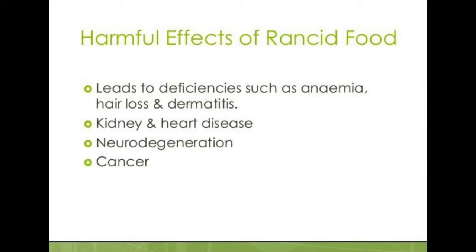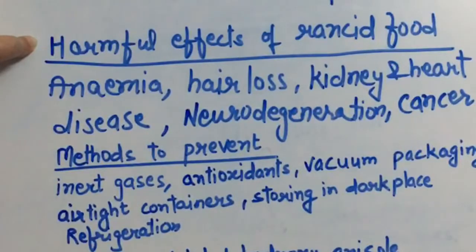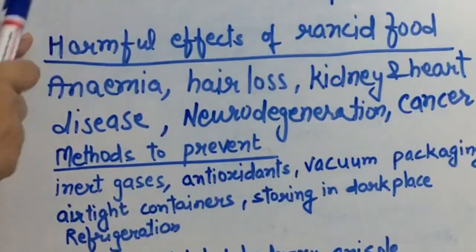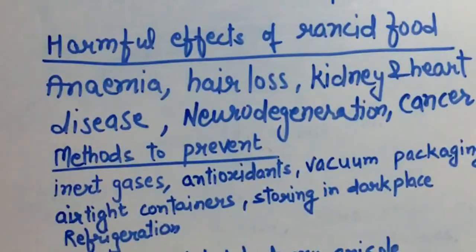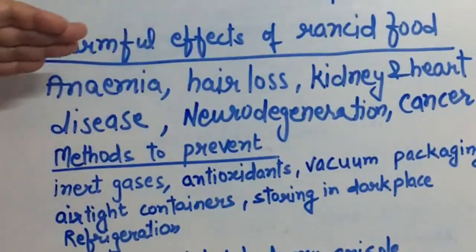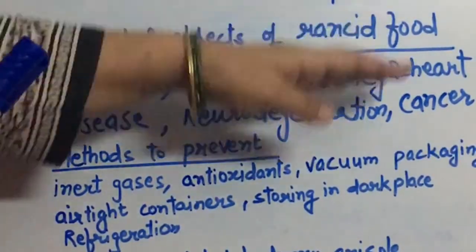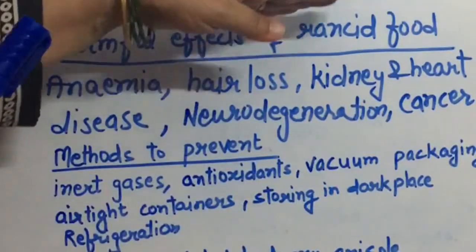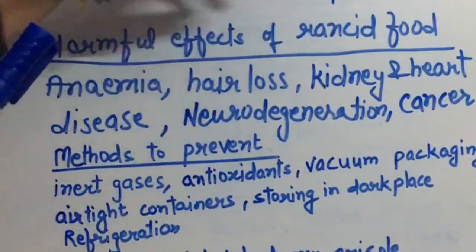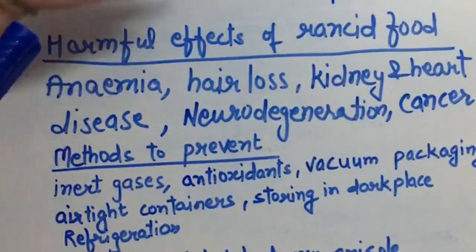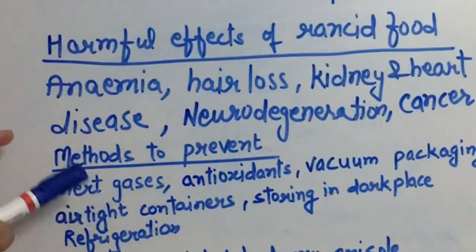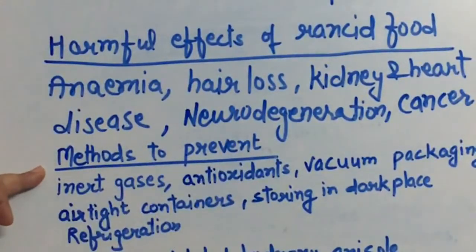Now the question arises: what happens to the fat and oil so that they become rancid? Actually, the fat and the oils get converted to fatty acids, and sometimes they also get converted to ketones and aldehydes, and because of that the problem arises and there is a peculiar taste and smell of the fat. Now let's see what are the methods to prevent rancidity.